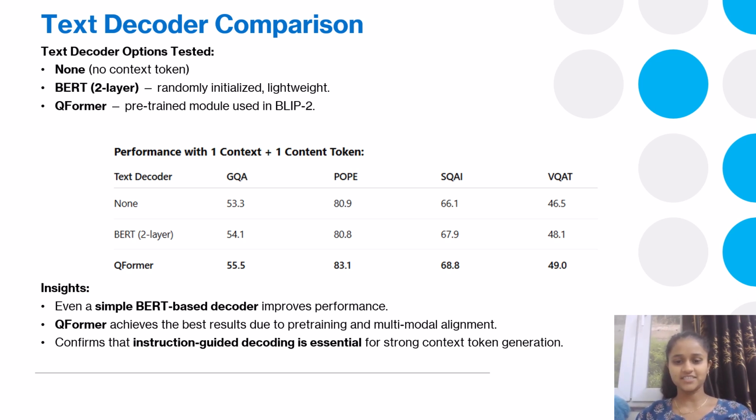You can check results here. In conclusion, this confirms that using a strong instruction-aware text decoder like Q-Former greatly enhances the model's ability to produce useful context tokens. So the model doesn't just need fewer tokens, it also generates better tokens, especially when guided by language.